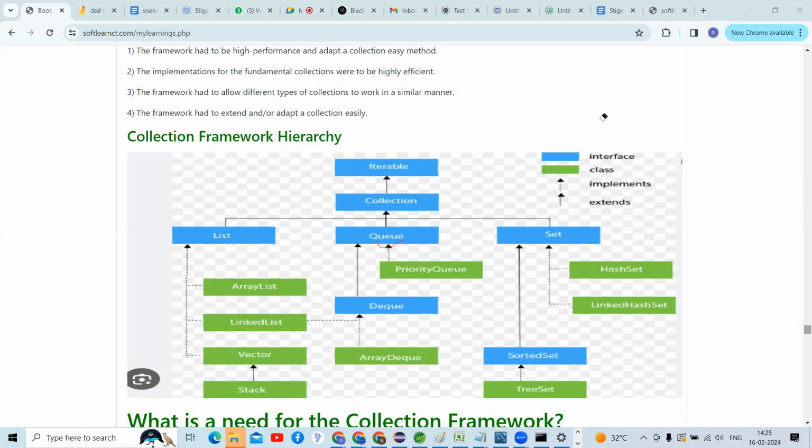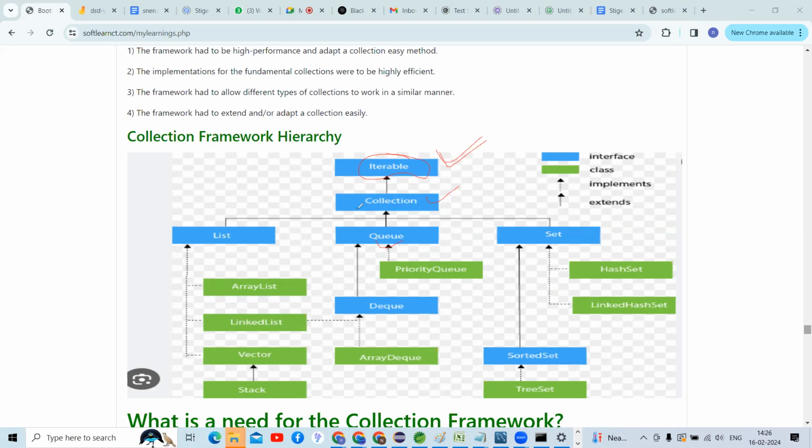Same as that, inside the collection framework, there is a super interface, guys. What is that interface name? That is Iterable, right? So, guys, this is that interface, and Collection extends from the Iterable interface. Collection is an interface only. Iterable is the interface, and Collection extended from Iterable interface, right?